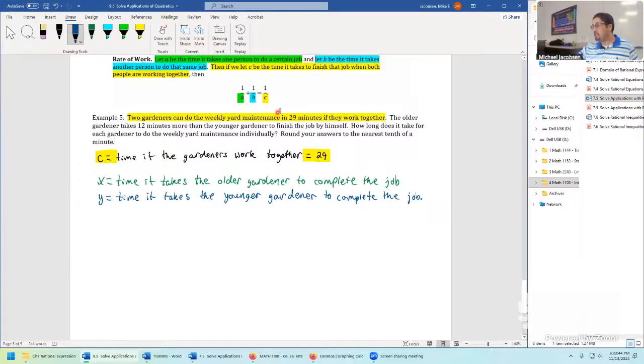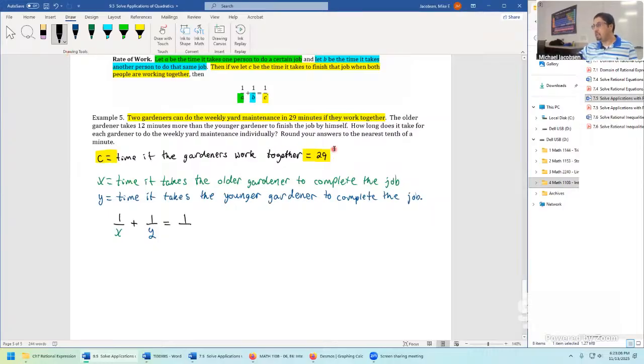So if we put all these together, the X, the Y, and the total time together, the rate of work equation tells us that 1 over X, the rate of speed to do the weekly yard maintenance for the younger gardener, plus the rate of speed for the older gardener to do the one job, 1 over Y, is the total speed.